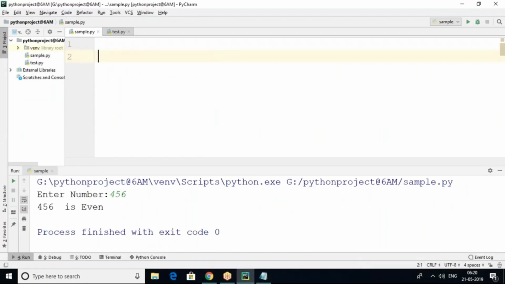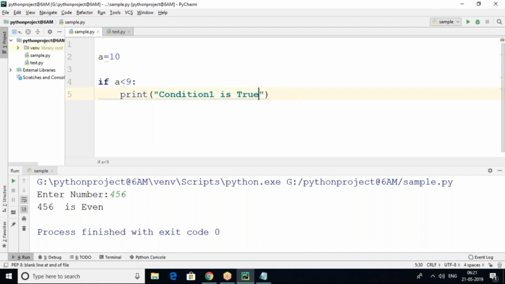For example, here I have given a value 10. If a is less than 8, print condition 1 is true.